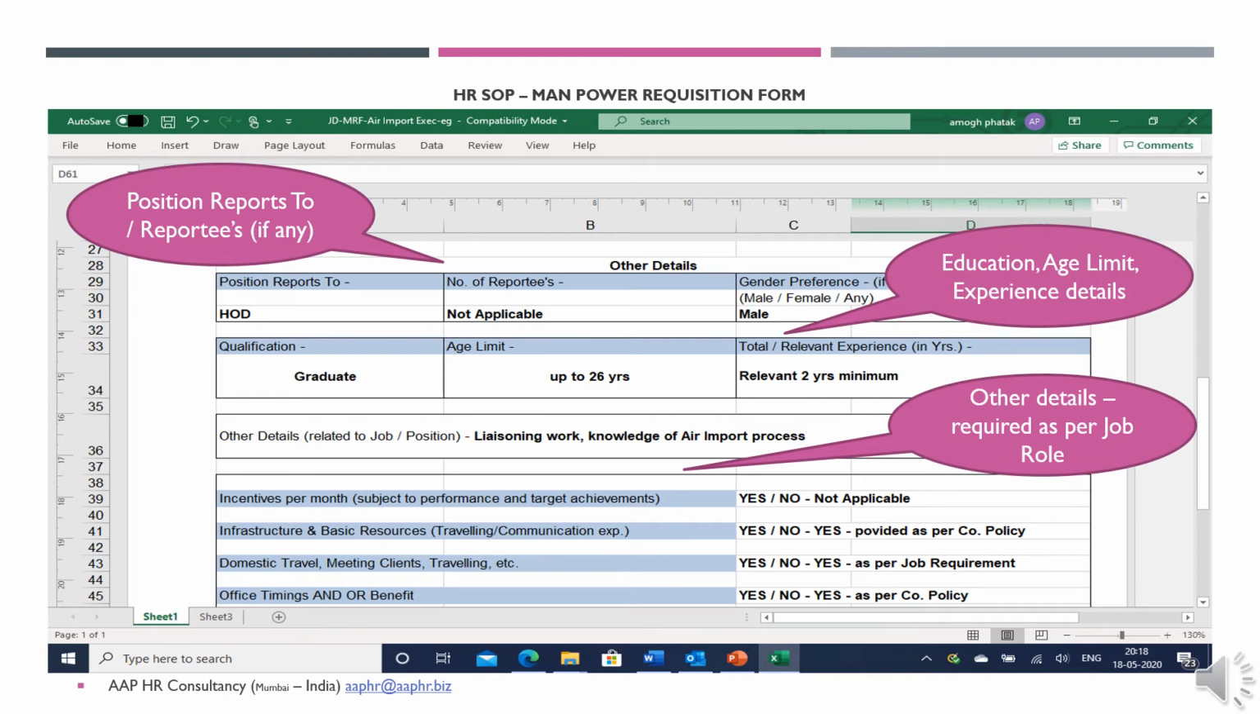Continuing ahead, we have tried to define to which particular level this position reports, whether there are any reportees to this particular profile or level, what kind of education, age limit, and experience is required, what the other details are, like how the incentive structure is, what kind of infrastructure and basic resources have been provided to perform this role, whether any local travel is involved, and any specific office times or other details involved for this particular role.